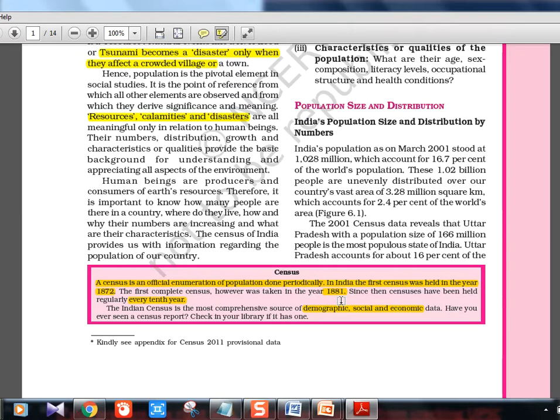There's something called the socio-economic caste census, SECC. That is used by most of the schemes to decide whether someone should be eligible for a particular scheme or not, whether they are coming below the poverty line. Such things are all decided based on this census. So the census becomes very important for government schemes.